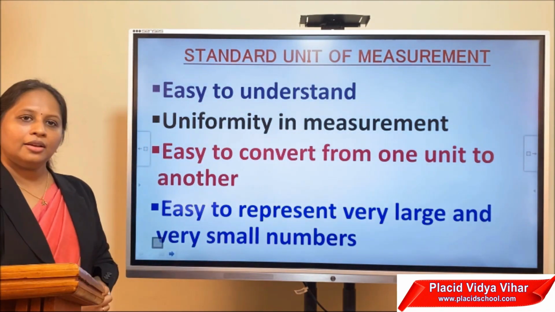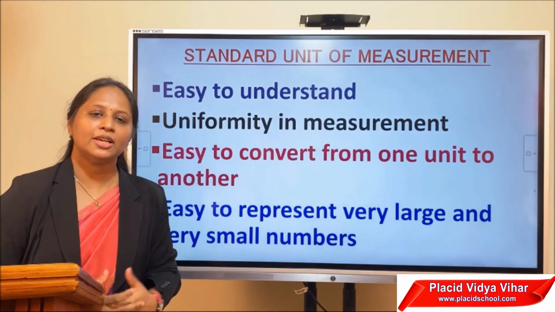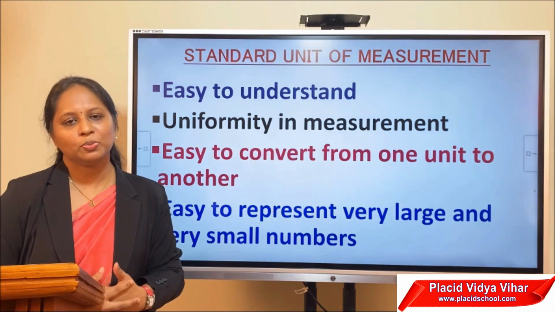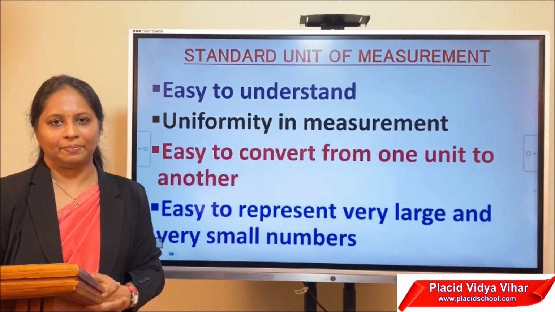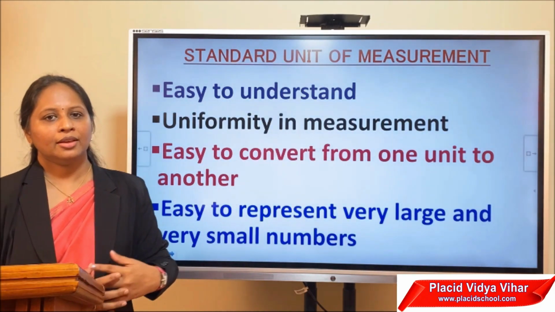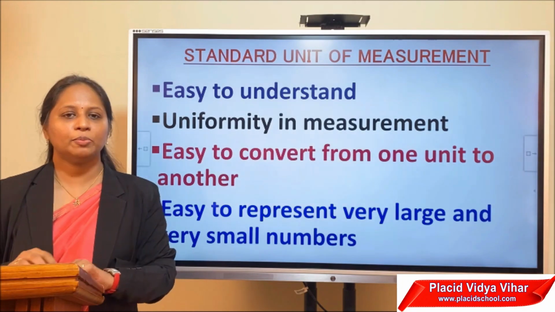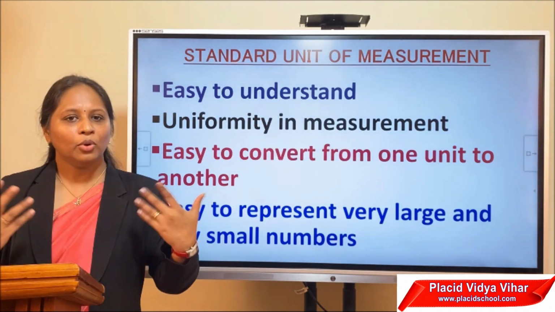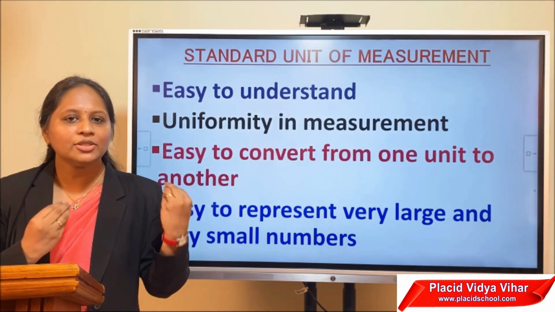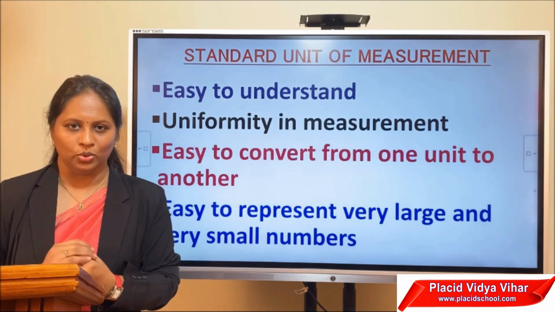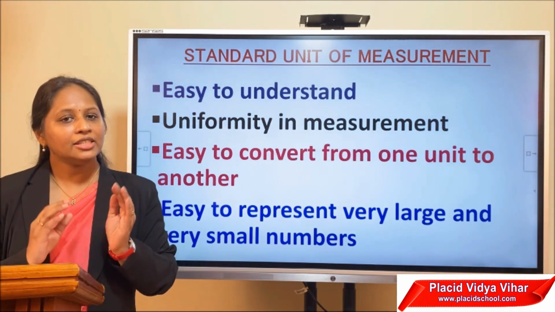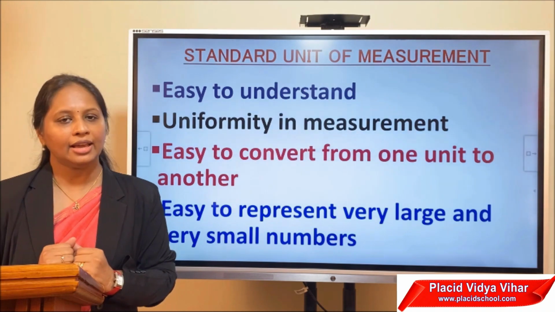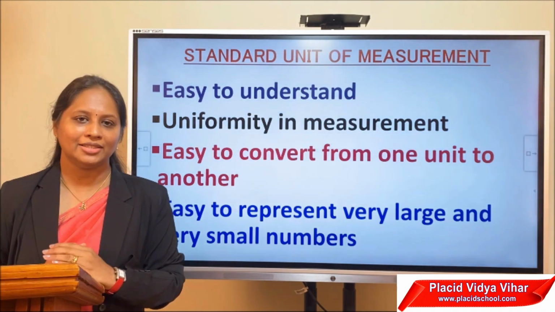Another point is that a standard unit helps us to represent very large and very small numbers conveniently. Suppose a very large distance, 2000 kilometer or more, or the thickness of your hair which is very small, both very small and very large measurements can be expressed very conveniently.